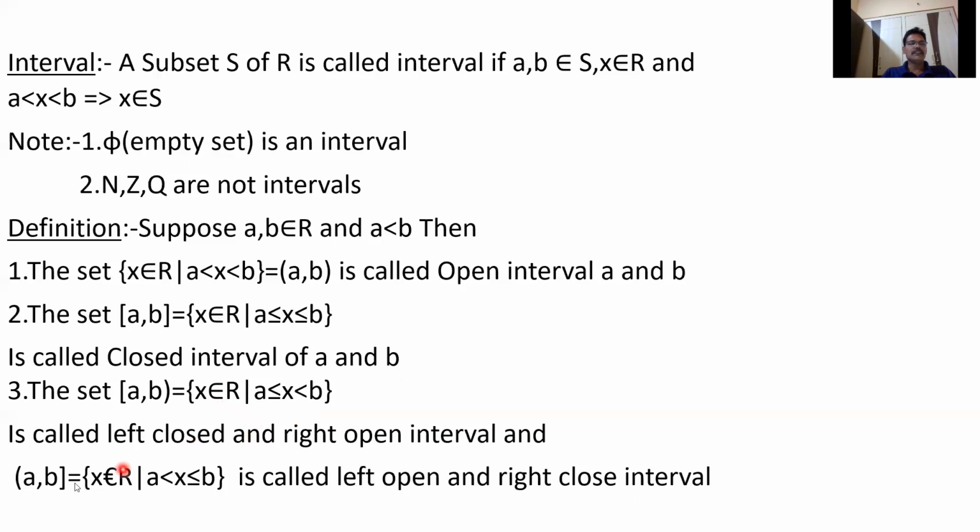Similarly, this is left open and right closed. The set of all x belongs to R, a less than x less than or equal to b, is called a left open and right closed interval. Here b belongs to this set, but a doesn't belong to this set.